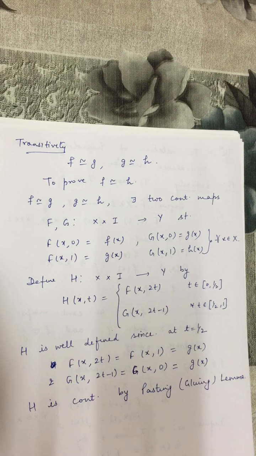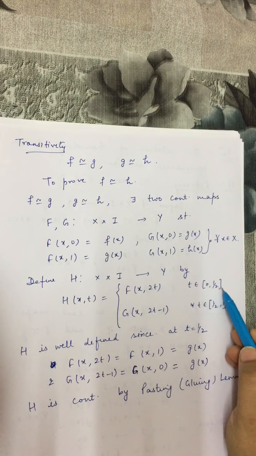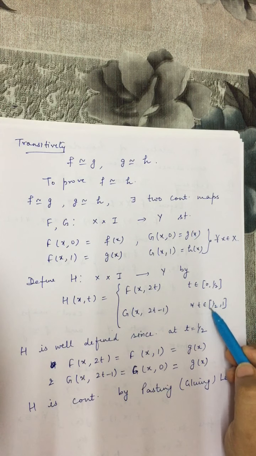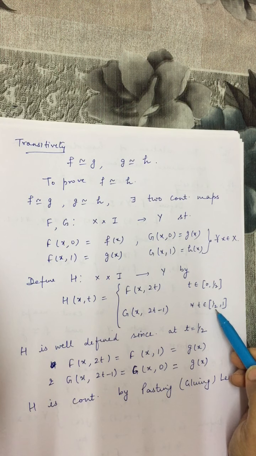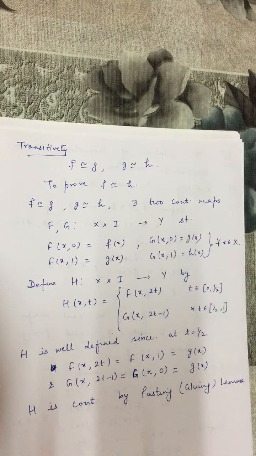And the lower half portion, because we are taking here the closed interval 0 to 1 by 2 with closed at 1 by 2. Similarly, here this interval is closed at 1 by 2. So the lower half portion is a closed subset of the whole of the cylinder.